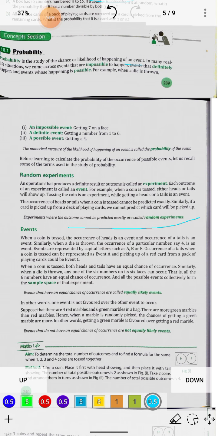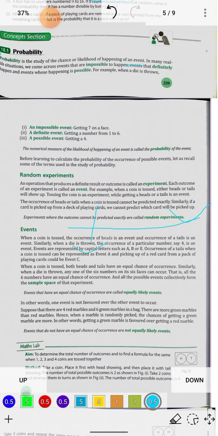In case of a fair coin, you cannot predict exactly whether the head is going to come up or the tail, whatever is your choice. So this cannot be predicted. Such an experiment is known as a random experiment.